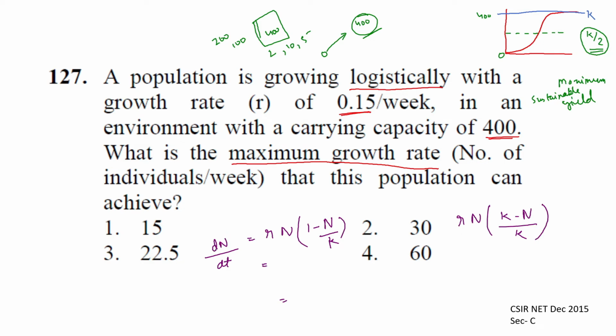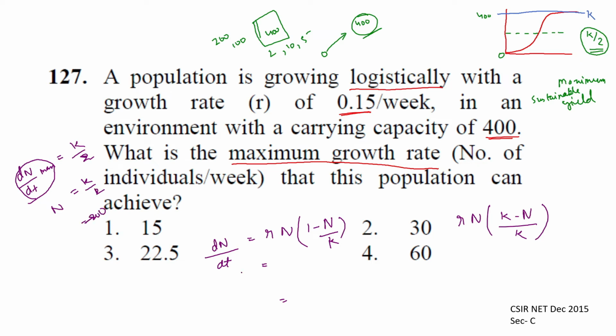The maximum growth rate, let's say dN/dt max, will be when the population reaches around half of the carrying capacity. So the growth rate will be maximum when N is K/2, or 200.